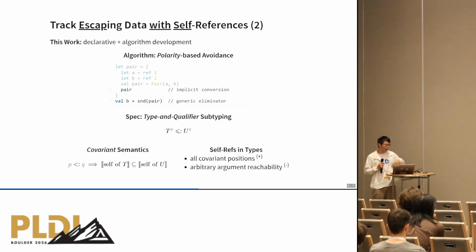Secondly, while the covariant semantics of self-reference allows us to have self-references safely occurring in all covariant positions, for some of the use cases, especially when we are dealing with church-encoded data type structures, we still need the self-references to occur in certain contravariant positions. So in this work, we have some syntactic restriction to allow such negative occurrences where covariance or contravariance doesn't really matter. You will find more details in our paper about this.